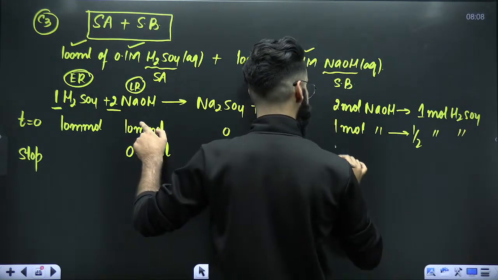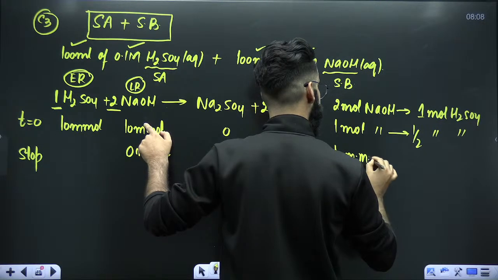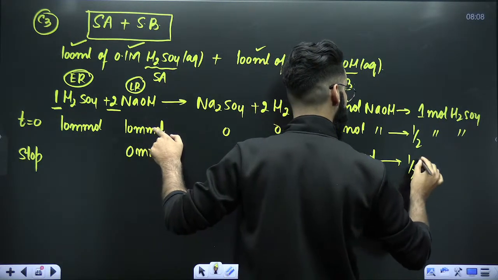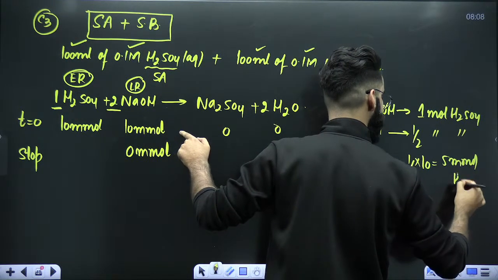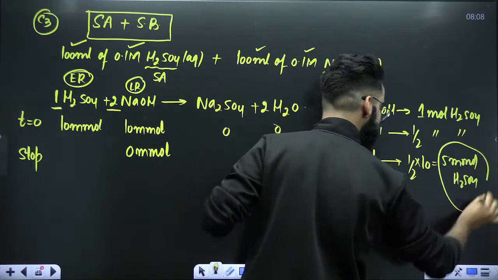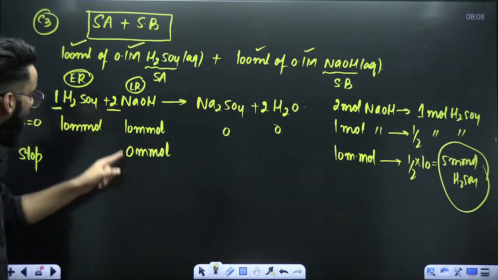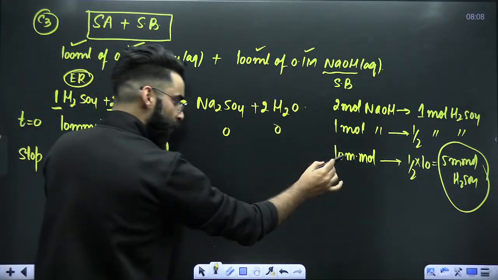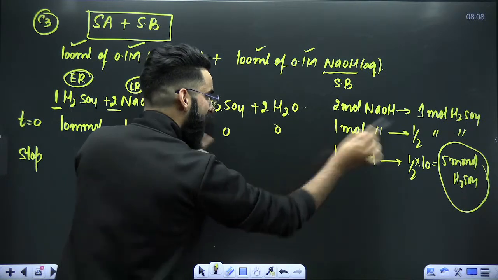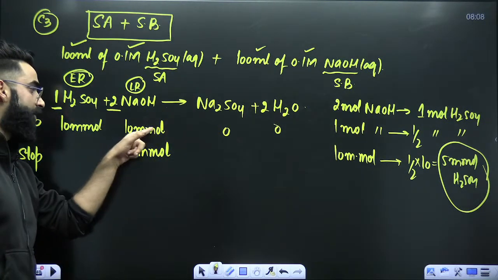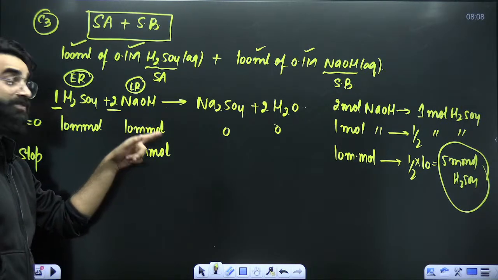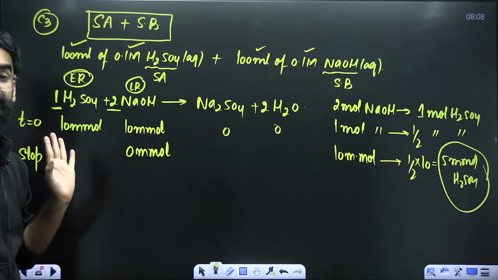So 10 millimoles of NaOH will react with 1 by 2 into 10, the value is 5 millimoles of H2SO4. So I got to know with 10 millimoles of NaOH, 5 millimoles of H2SO4 are reacting.